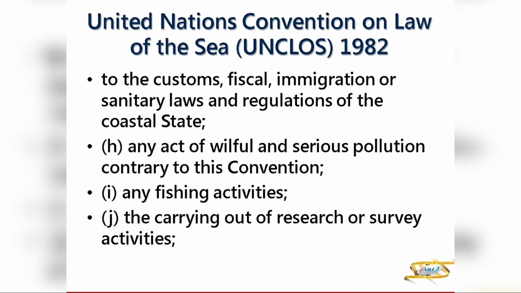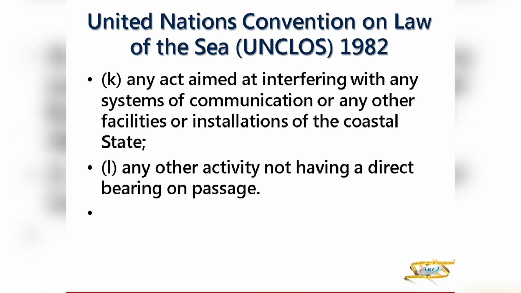Then is I, any fishing activity. You can't do any fishing activity inside the territorial waters. J, in innocent passage, you're not carrying out research or survey activities with your vessel. That is also not allowed. K, any act aimed at interfering with any system of communication or any facility or installation of the coastal state.